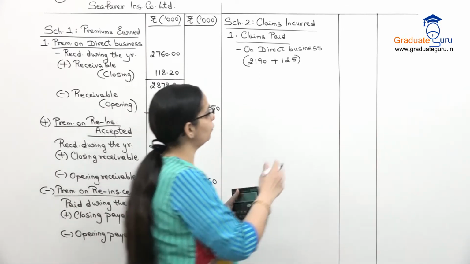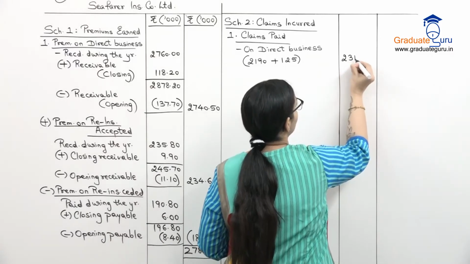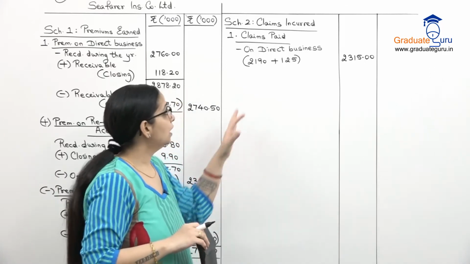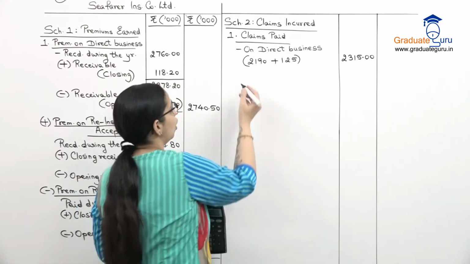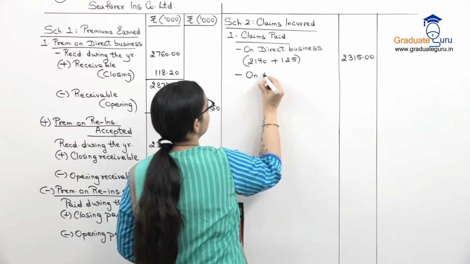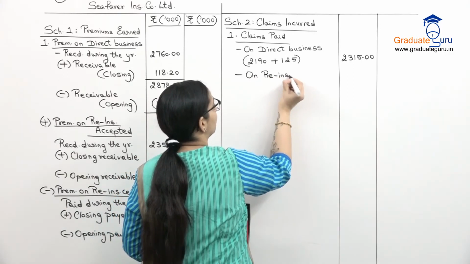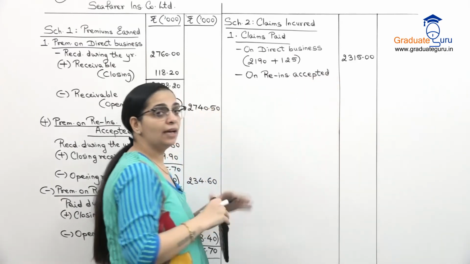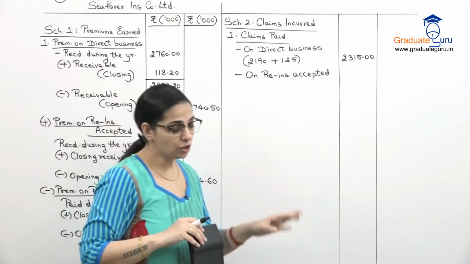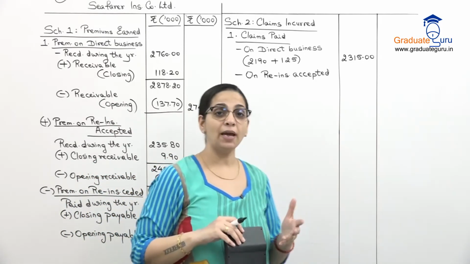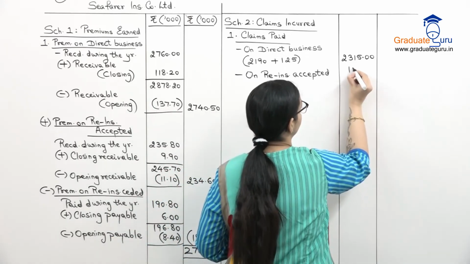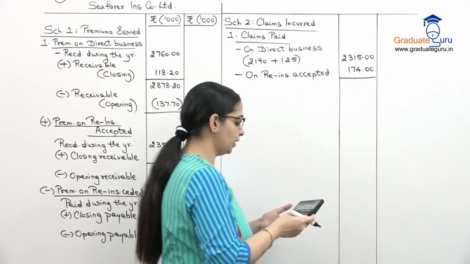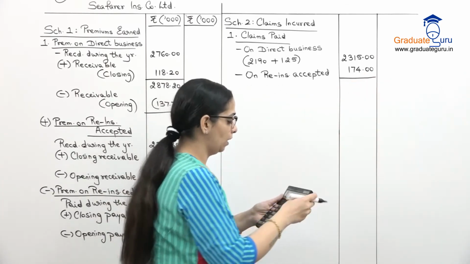2190 plus 125, we get 2315. I'll put 0.00. Now I will have to take the claims on reinsurance accepted. And here again I will take the paid amount. So reinsurance accepted pay, we have paid 174,000. Let's take a subtotal of these two inside only. We get